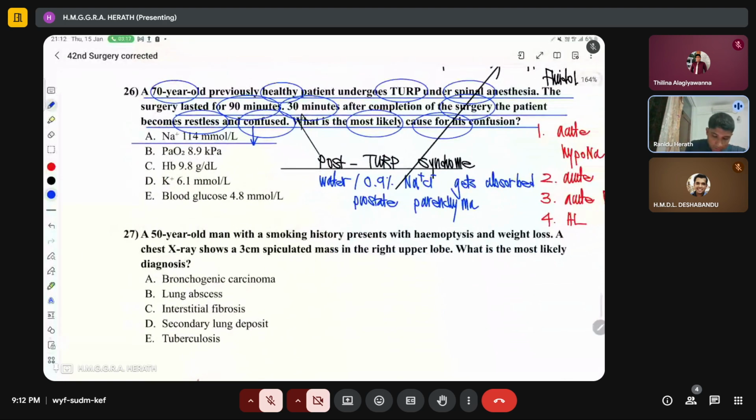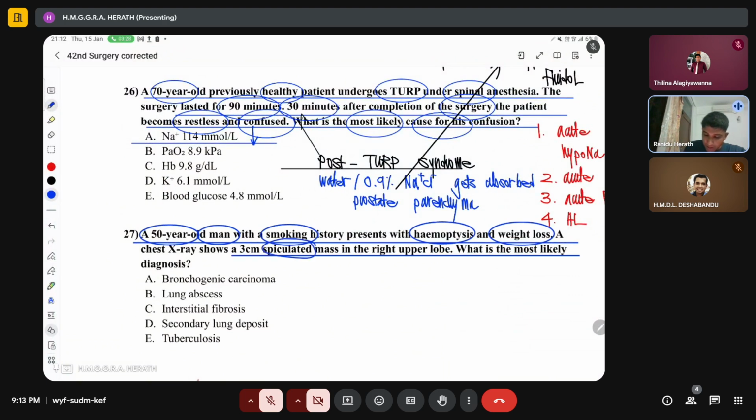Okay, so we go to the 27th question. A 50-year-old man with a smoking history presents with hemoptysis and weight loss. A chest X-ray shows a 3 centimeter spiculated mass in the right upper lobe. What is the most likely diagnosis? So if it is a spiculated mass in the upper lobe, and if the patient has had hemoptysis and weight loss, the most likely diagnosis is a bronchogenic carcinoma.